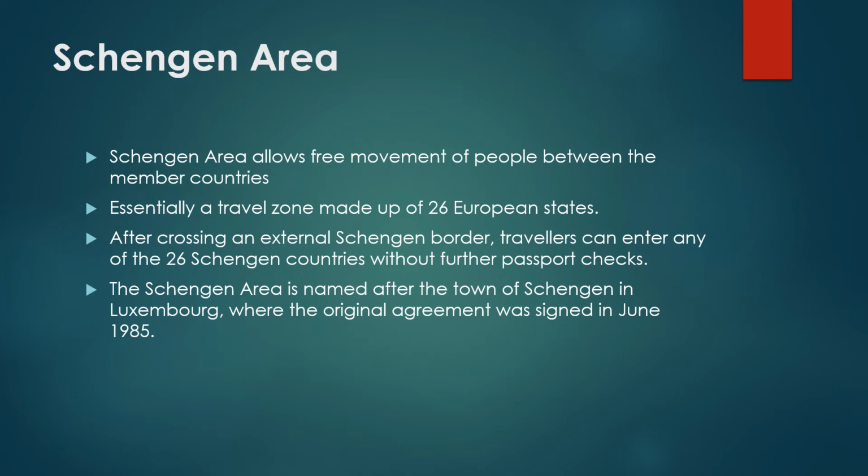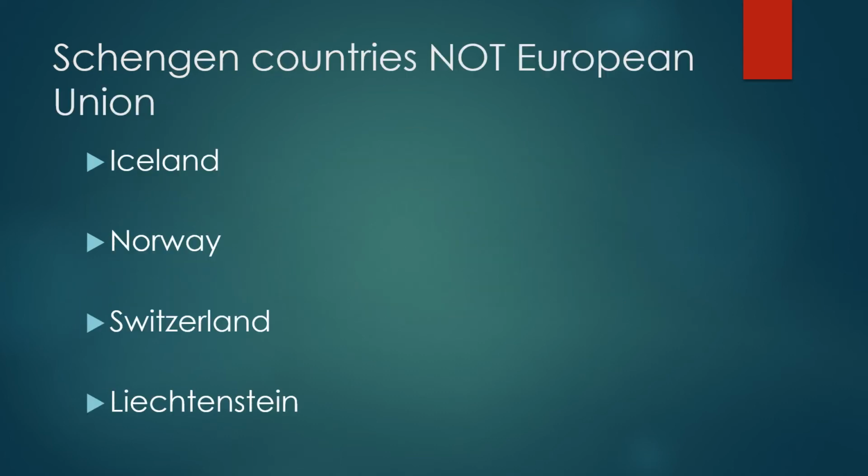So, for example, if you cross an external Schengen border, for example, if you're traveling from India to France, then you can enter any of the 26 Schengen countries without further passport checks at the border. And here is a point to note that the term Schengen in the Schengen area is named after the town of Schengen in Luxembourg. It is the place where the original agreement was signed in June 1985.